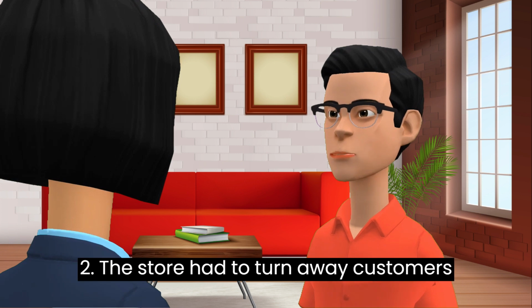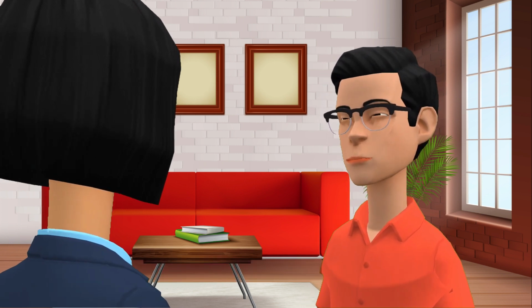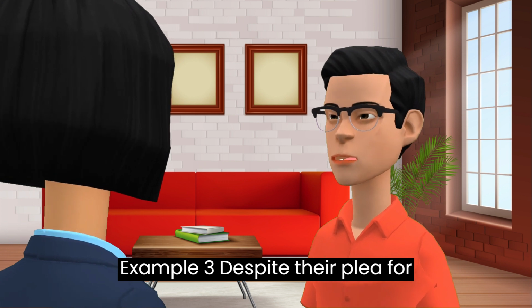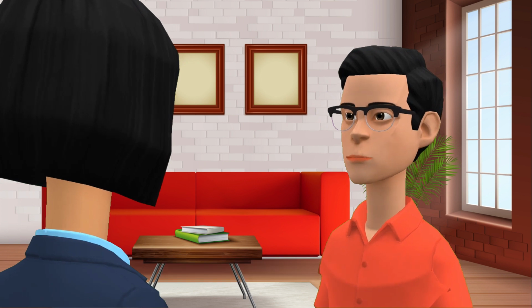Example 2. The store had to turn away customers during closing time. Example 3. Despite their plea for help, the embassy turned away the refugees at the border.